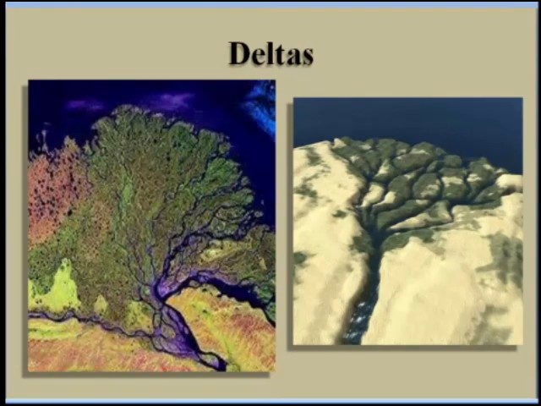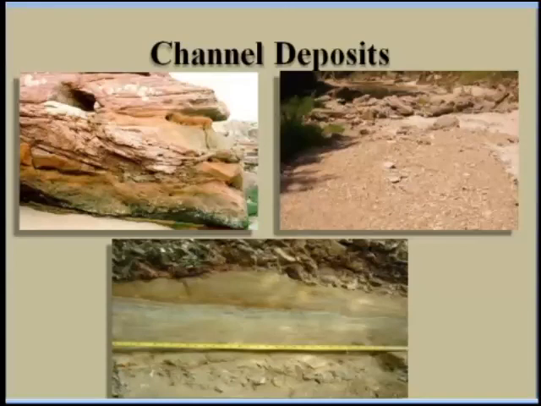Okay, and next type of deposit is the channel deposits. What do channel deposits mean? Many streams are forced by some natural causes to deposit some of their load along their river bed. These are called channel deposits. So the channel deposits contain sand, gravel, okay, sometimes large pebbles or gravels. Okay, so these are the channel deposits.